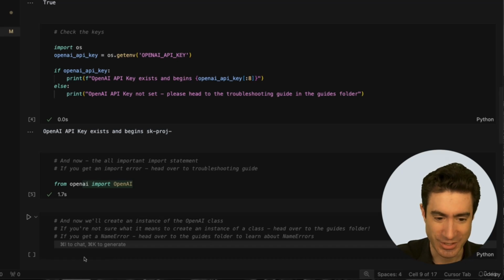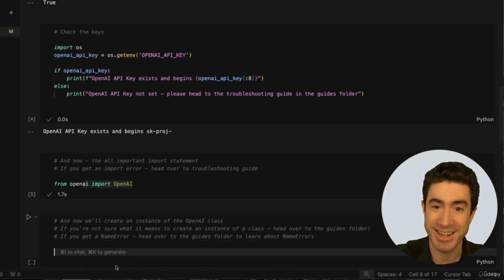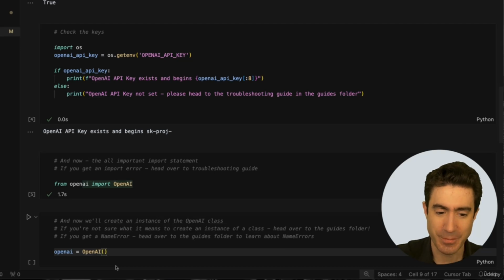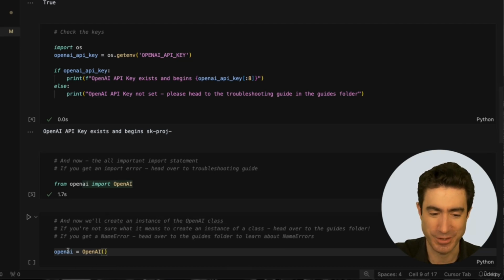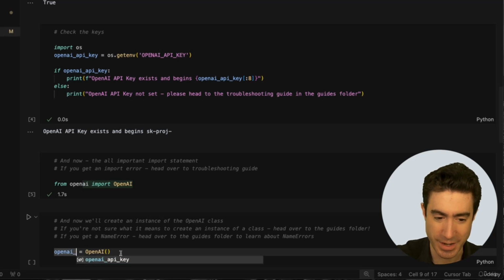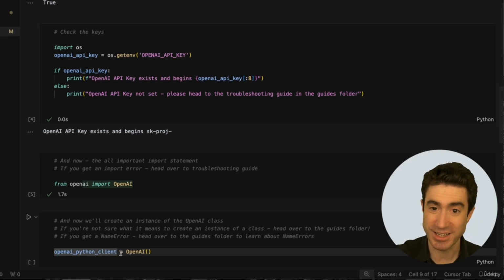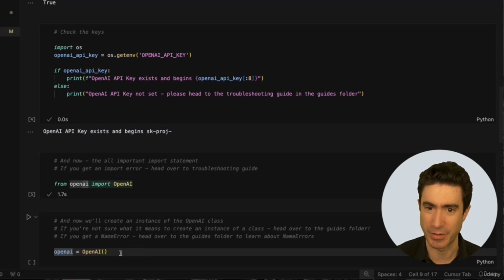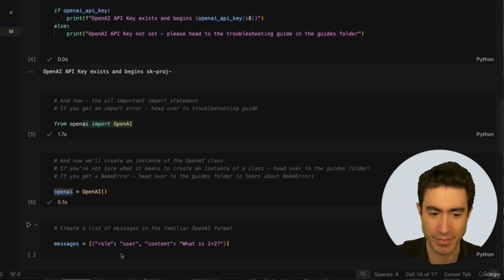All right. So what we're now going to do is create an instance of this class. Now, I tend to always do it this way, openai equals OpenAI. And that can be a bit confusing to people because, again, we're using the same word, OpenAI. The proper way to call this would be something like openai Python client, because what we're doing is creating an instance of the Python client library. But I just call that openai because it's simpler and shorter. But that's what it stands for. We're creating an instance of that class, and let's run that right now.